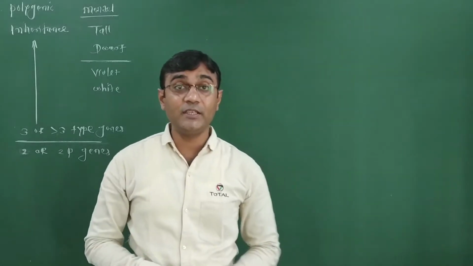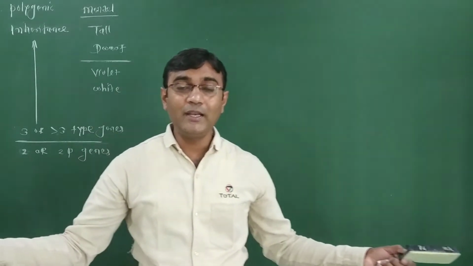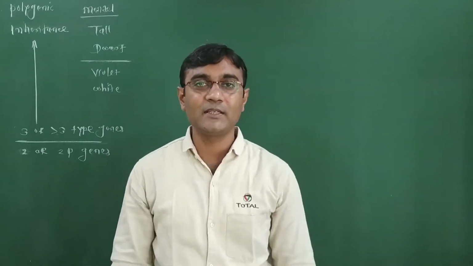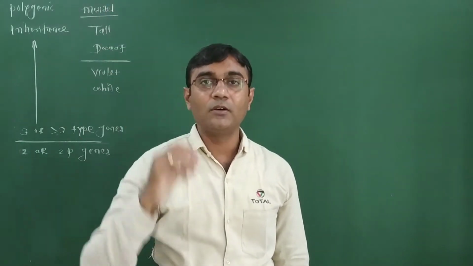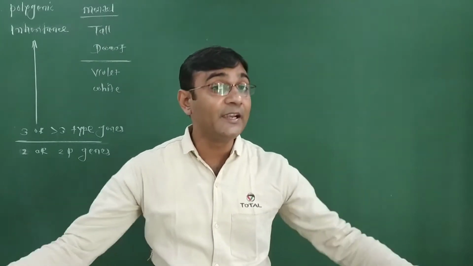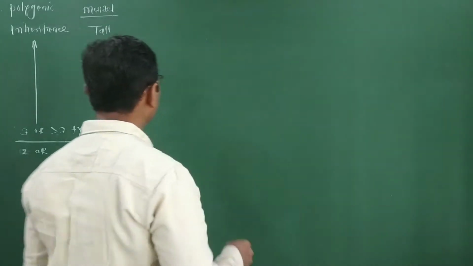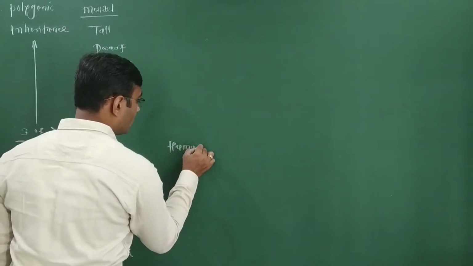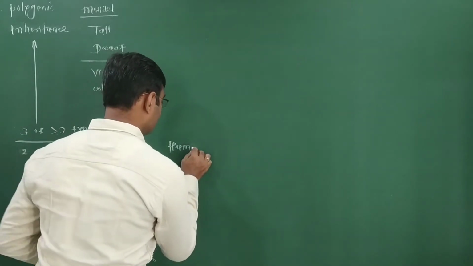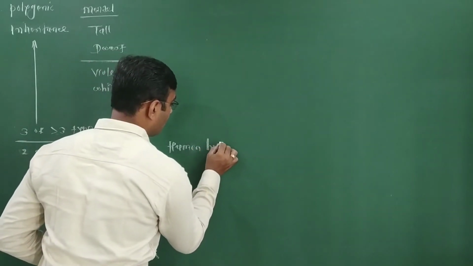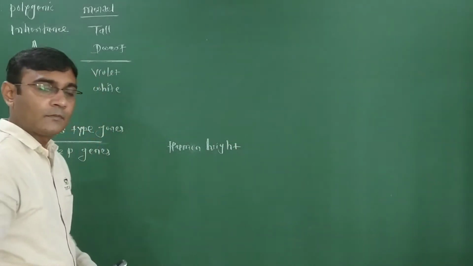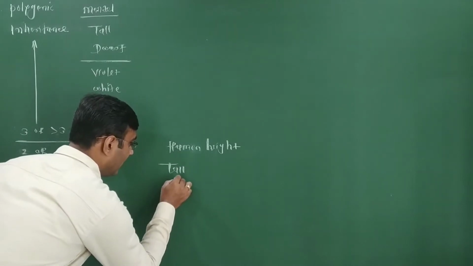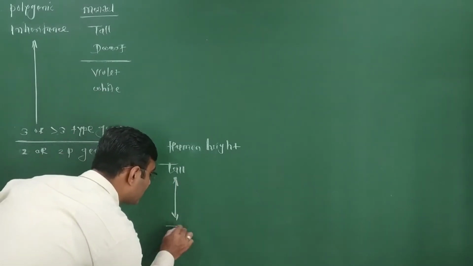But actually if we see in nature, not just two extremes are present, not just two differences. Actually a gradient of a character is present, meaning a gradient of a trait is present. For example, when we think about human height, there is the tall person and the short, meaning the dwarf person.